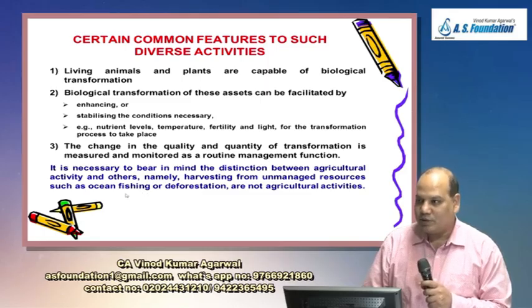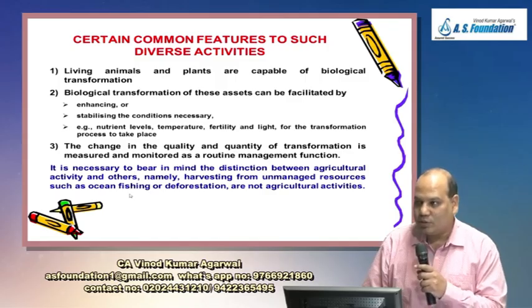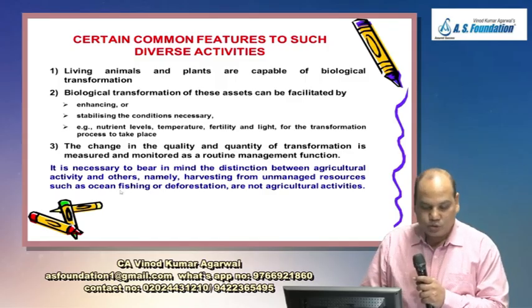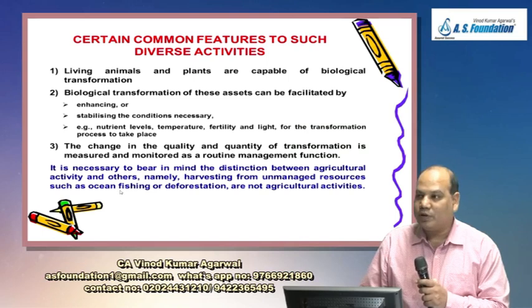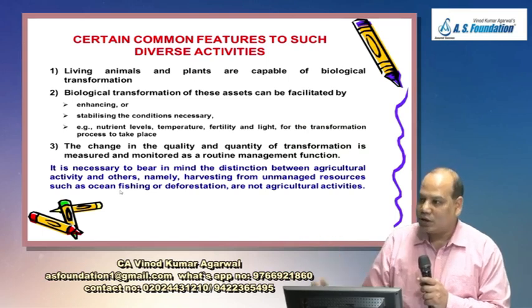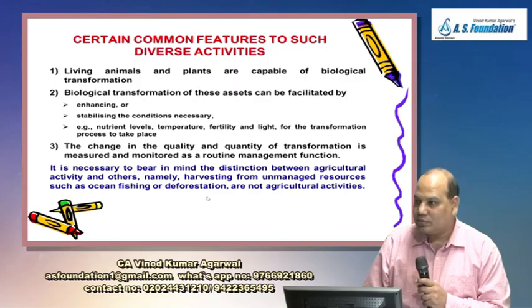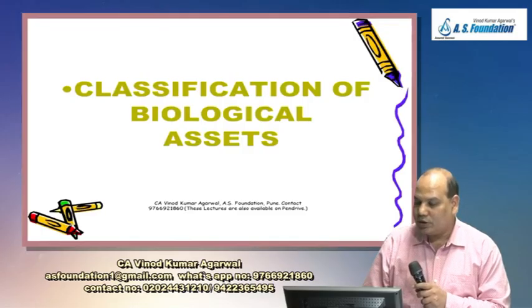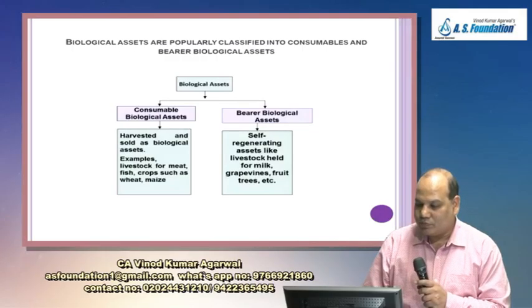This example I have been giving again and again. If you do ocean fishing, it will not be an agricultural activity, and this standard will not be applicable because there is no management of biological transformation. Or for example, deforestation, cutting the forest: is it an agricultural activity? No, it will not be treated as an agricultural activity.